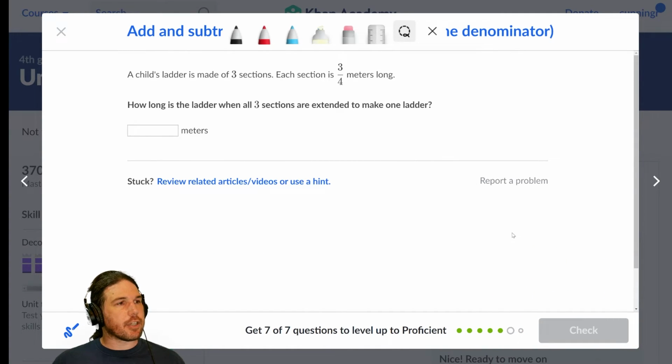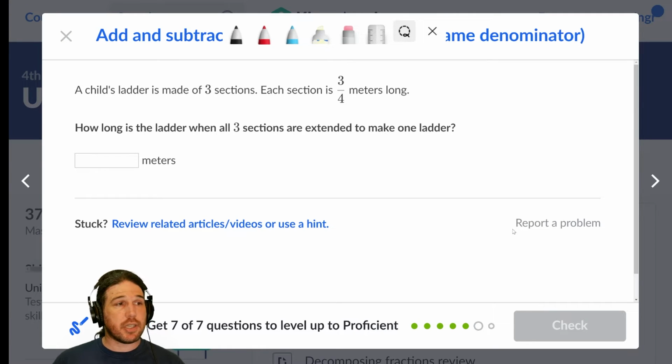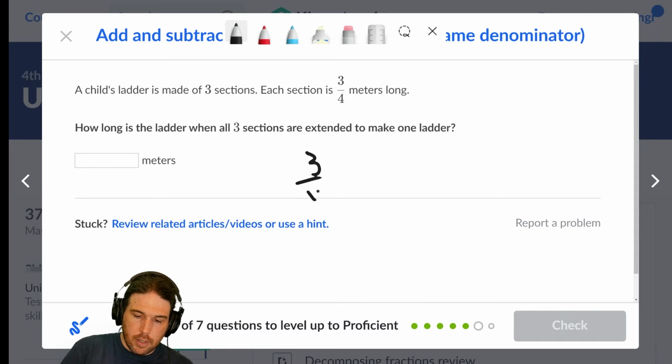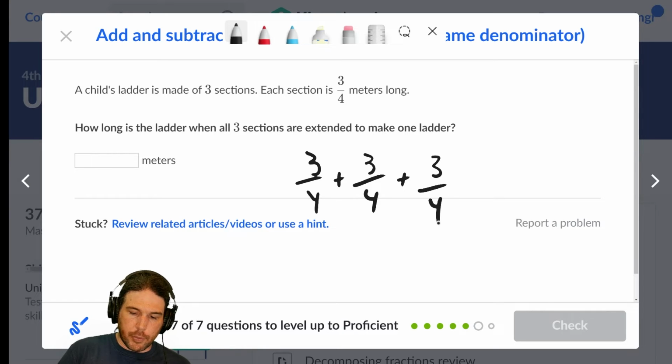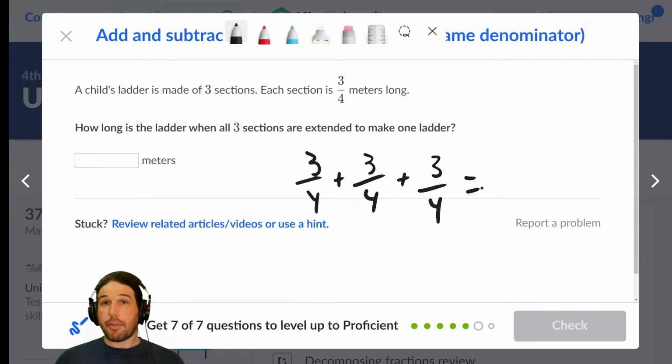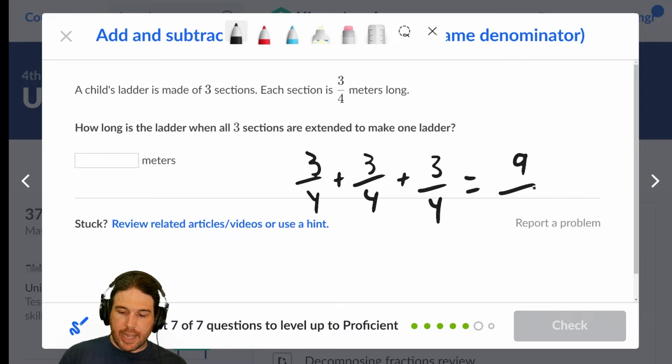A child's ladder is made of 3 sections. Each section is 3/4 of a meter long. So when you put all 3 of them together, that would be 3/4 plus another 3/4 plus another 3/4. Well, 3 plus 3 plus 3 is 9/4.